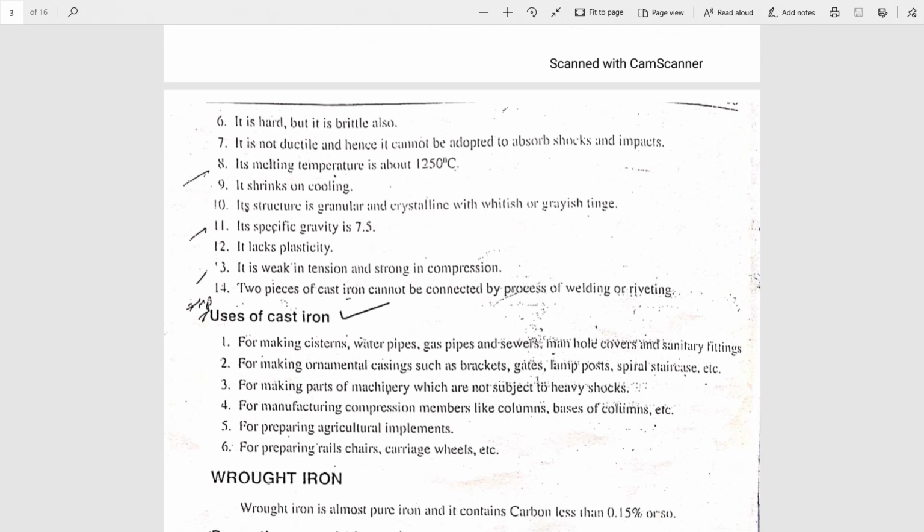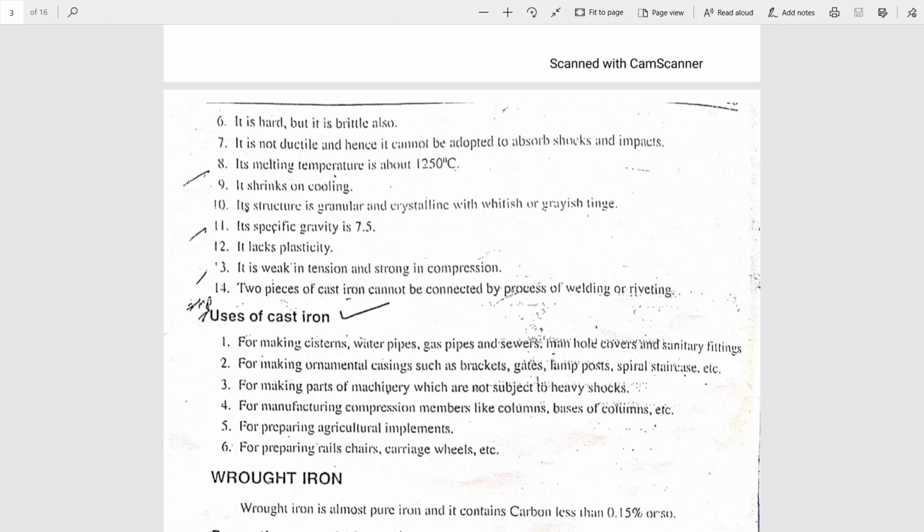Next, its MP. MP means melting point or melting temperature, meaning the temperature at which it starts to melt. And the temperature at which the metal boils is known as the boiling temperature. In cast iron, the melting temperature is around 1250 degrees centigrade. Due to cooling, the cast iron shrinks, and it has specific gravity 7.5. It has a granular and crystalline structure.